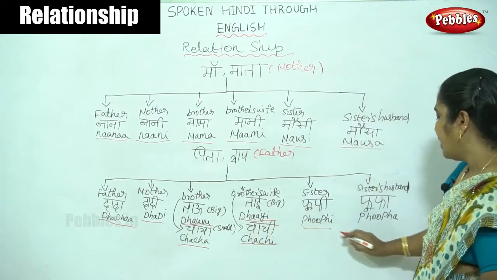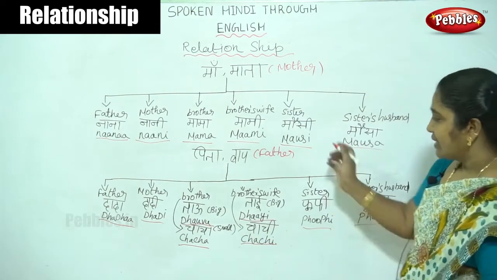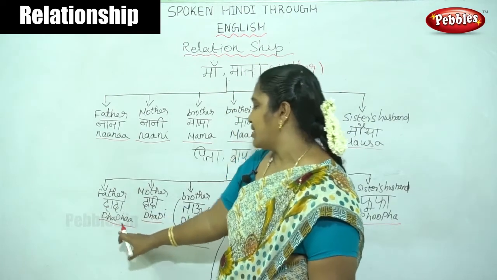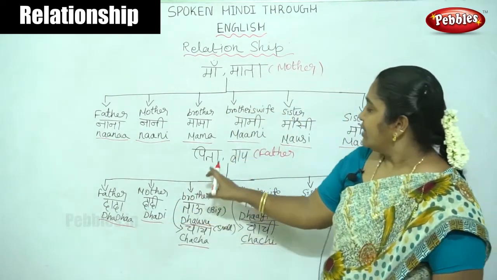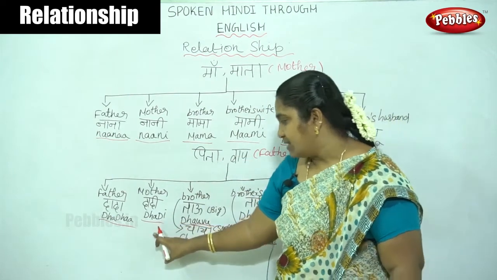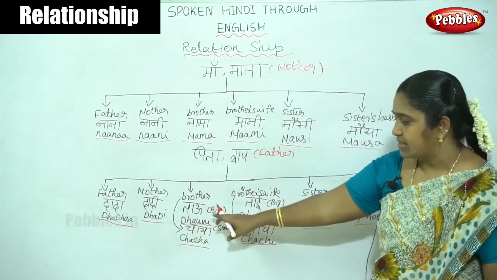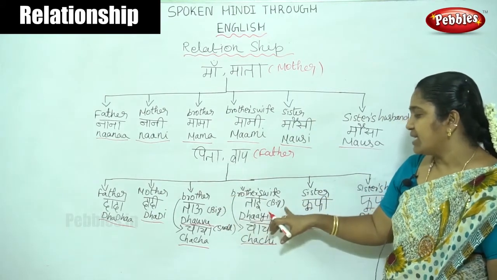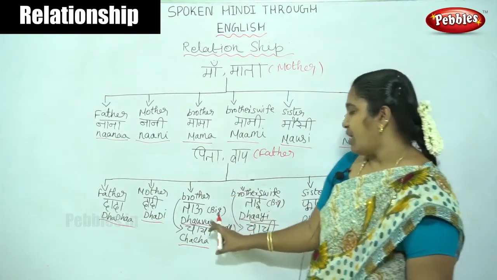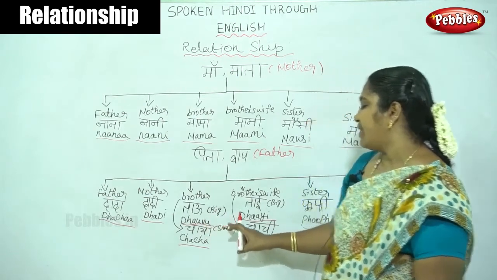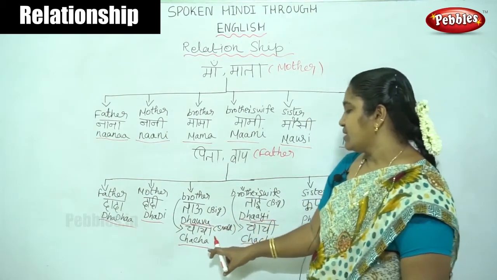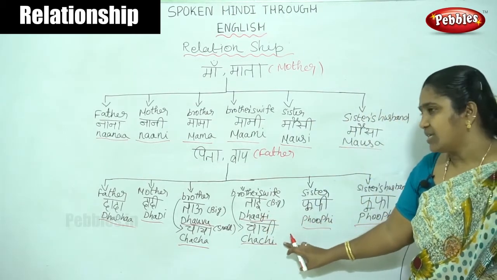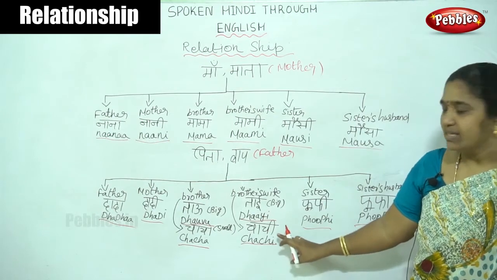Here Fufi, Fufa. Clearly we can understand the father of our father is called as Dada and mother of our father is called as Dadi and big brother is called as Dau. Dau and his wife is called as Dai. Then small brother of our father is called as Chacha. Then his wife is called as Chachi.